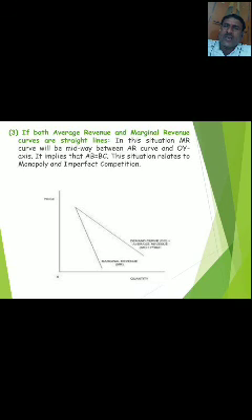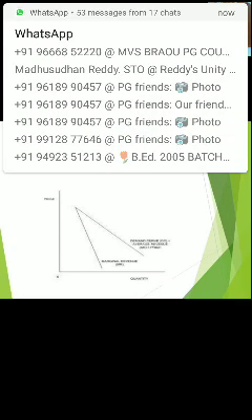That's why the shape of the average and marginal revenue curves in perfect competition is parallel to the x-axis. In imperfect competition, average revenue and marginal revenue are sloping downward from left to right. Marginal revenue always lies below the average revenue.